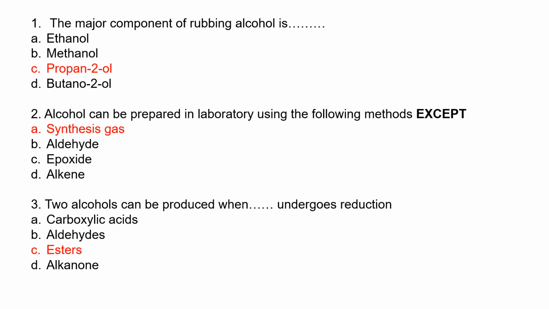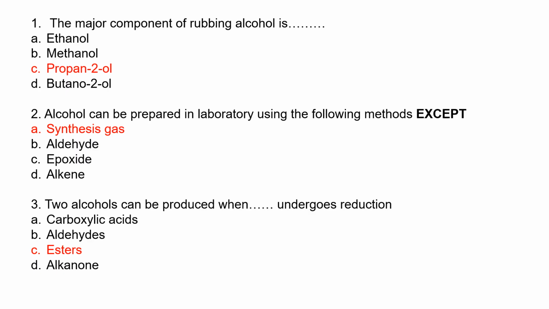Alcohol can be synthesized in the lab using the following methods, except synthesis gas. Synthesis gas is used in the preparation of alcohol in the industry. While aldehyde on reduction gives alcohol, and oxide when reacted with Grignard reagent gives alcohol, and alkene under hydration gives alcohol. Two alcohols can be produced when dash undergoes reduction.